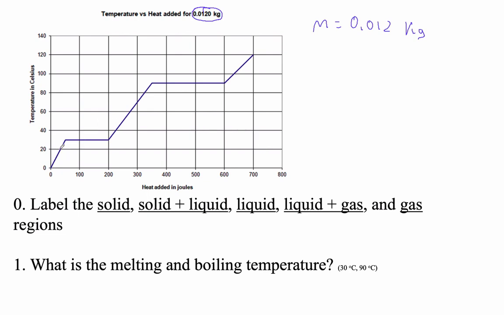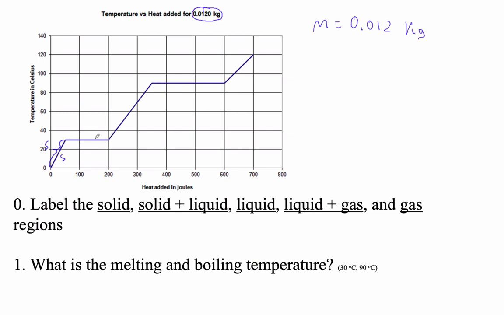Understand that what's happening here is it starts as a solid, and I have to tell you that, which I do, I think. But anyway, it starts as a solid and it can heat up, right? But at a kinetic energy corresponding to about 30 degrees Celsius, it can no longer be a solid. It's energetically more feasible for it to become a liquid. So this is our solid right here, this little stretch. Wow, I just totally failed there. I'll put the S over there. This is our solid part here.